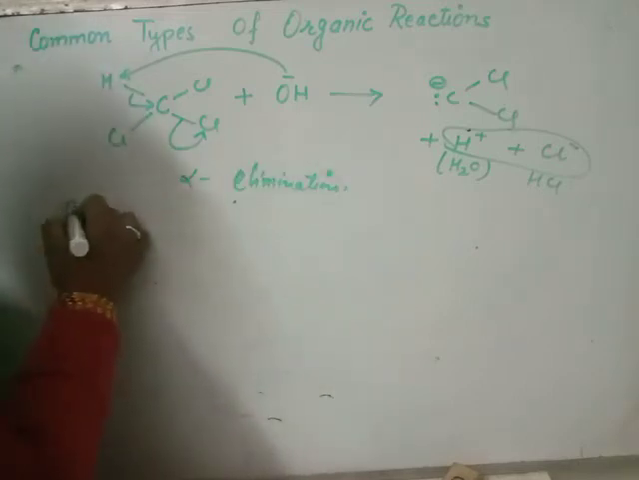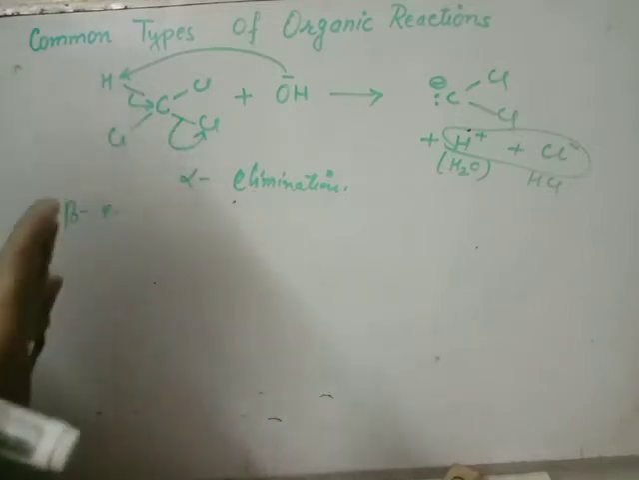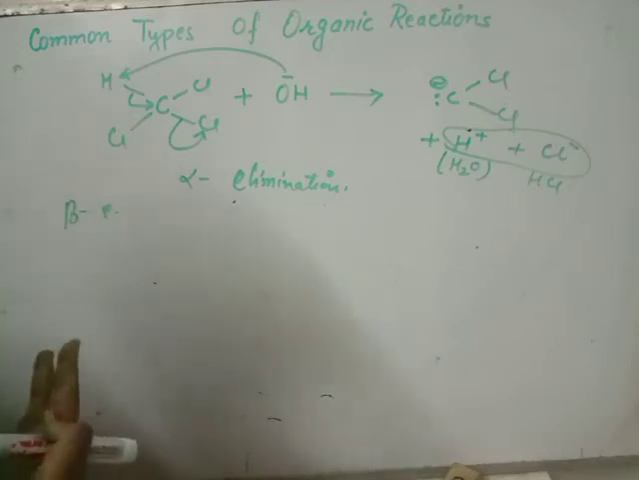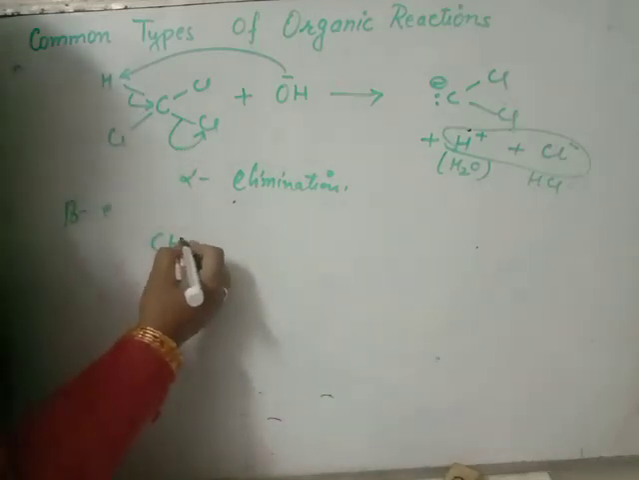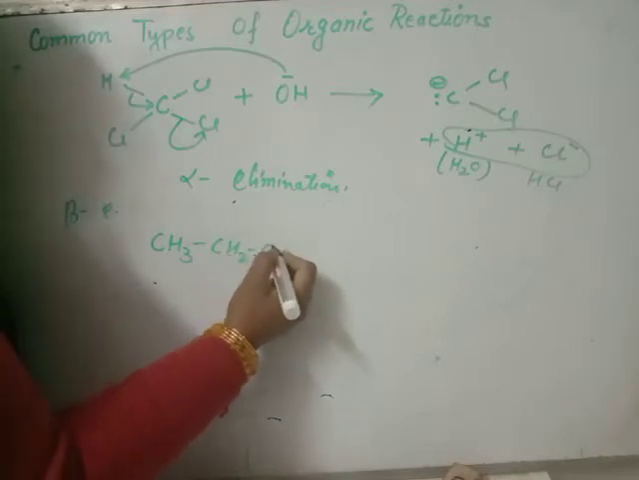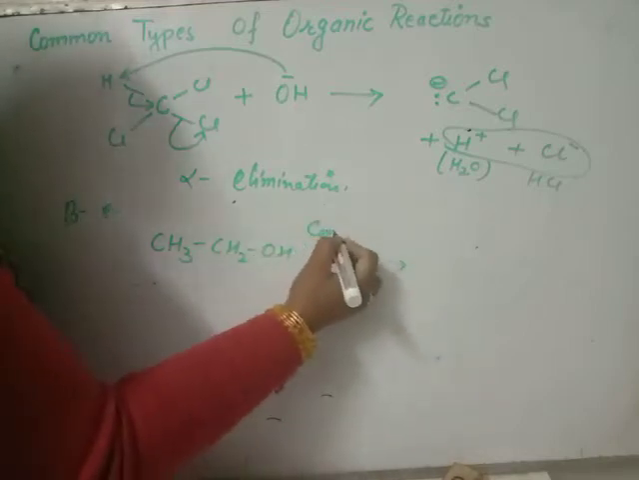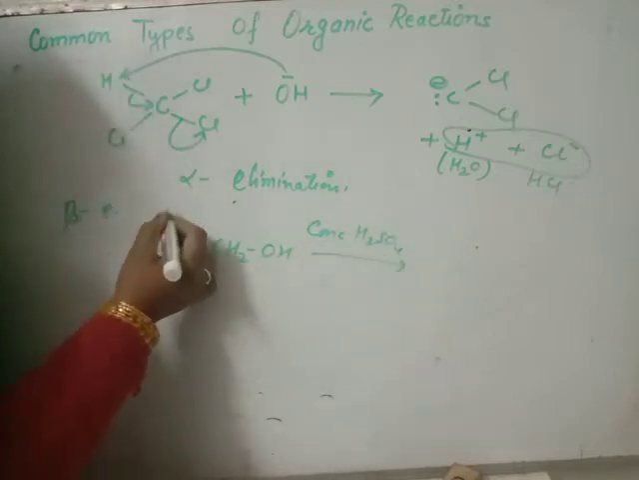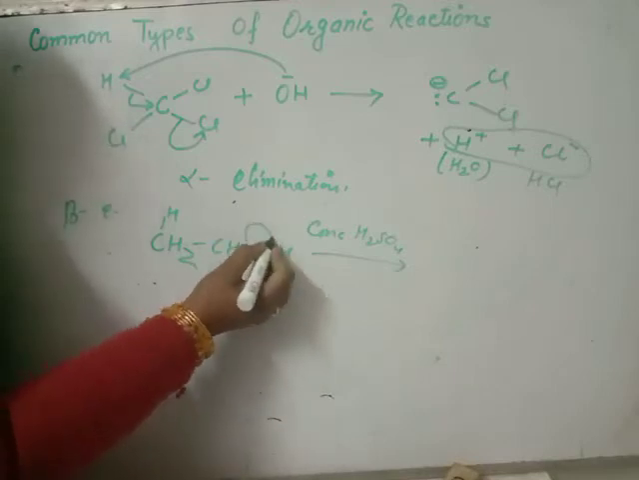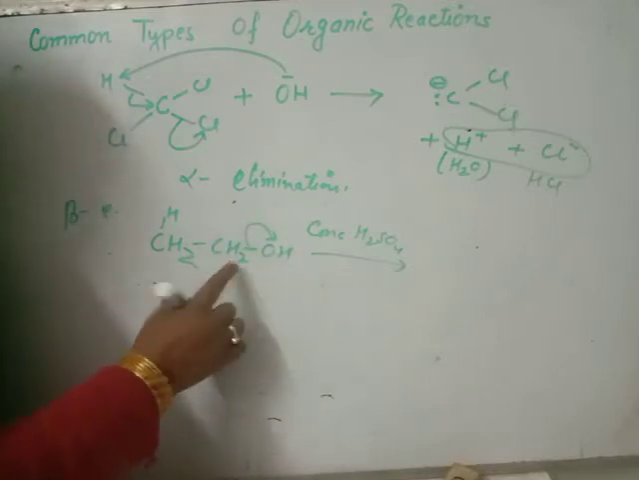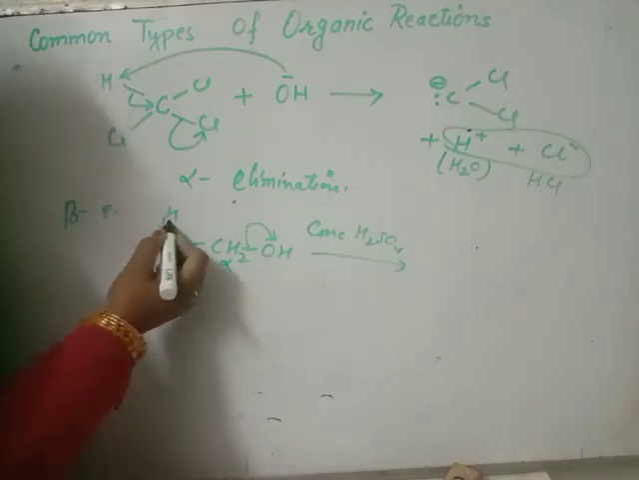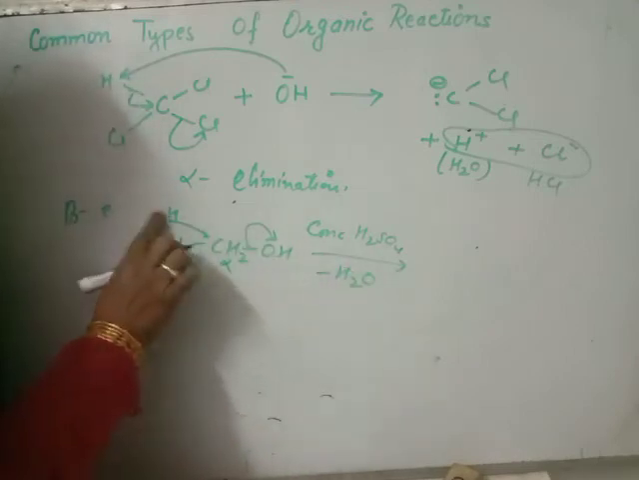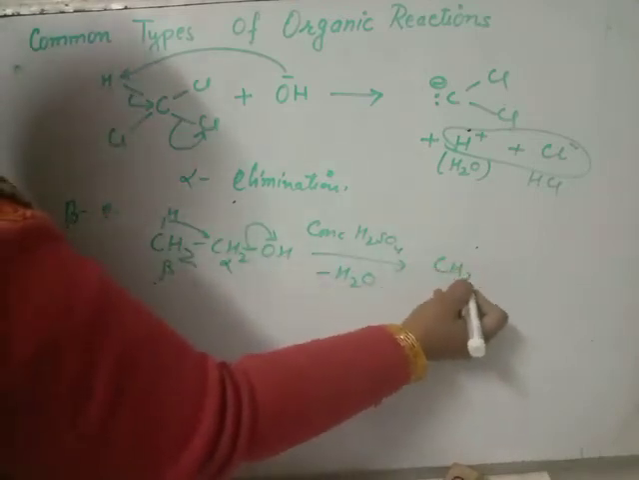Now, beta elimination. Beta elimination means a hydrogen of the molecule will be removed from the second carbon, along with the functional group. Suppose we have ethanol. When ethanol is treated with concentrated sulfuric acid, the OH will be removed from this carbon. This is the alpha carbon and this one is beta, and the hydrogen of the beta carbon is removed, and it will release water, H positive, OH negative, and we have the remaining alkene.